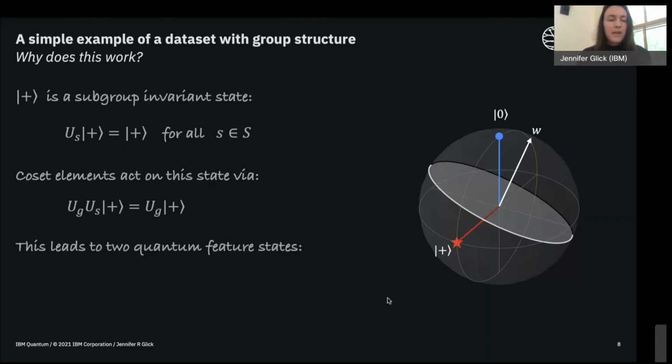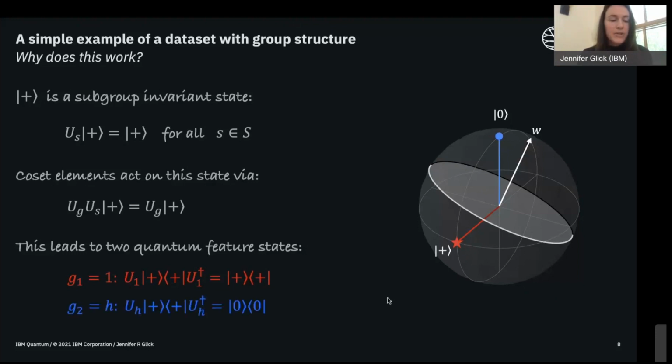So if we think about the quantum feature state for these data points, all of the elements of the first coset, formed with this element G1, just get mapped to this plus state, because the plus state is a subgroup invariant state.